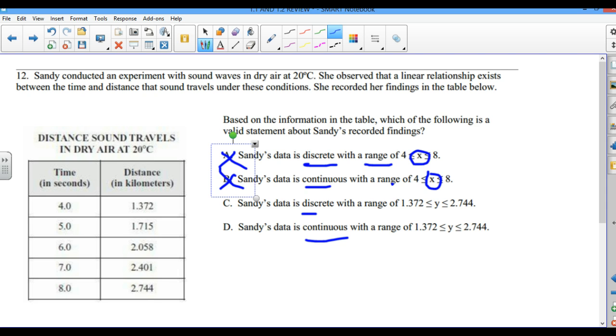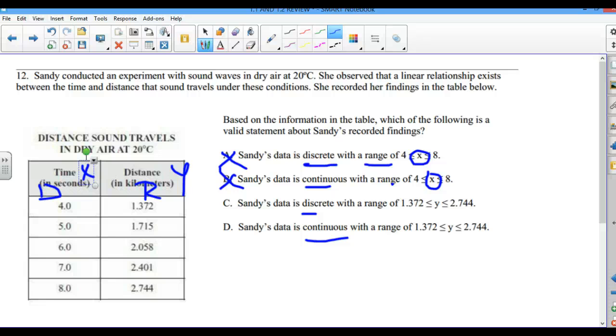Okay, now we have x and y on the table. Always jot them down. This is the domain, remember the x, and the range. So now what are we talking about here? The question is asking, based on the information in the table, which of the following is a valid statement about Sandy's recorded findings? I'm seeing recording distance, sound travel in dry air.